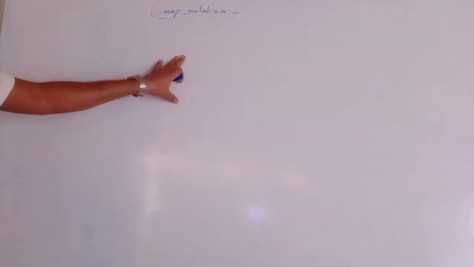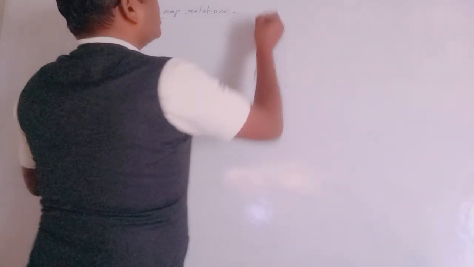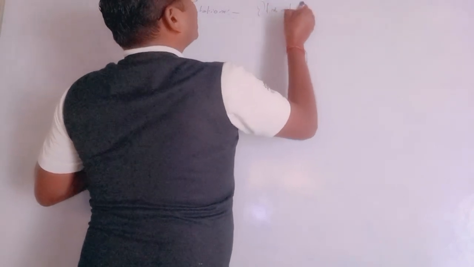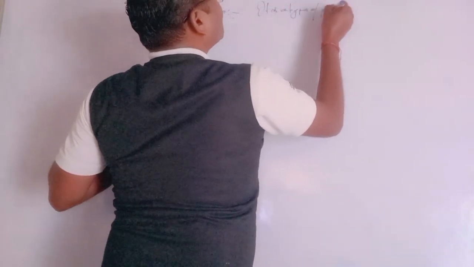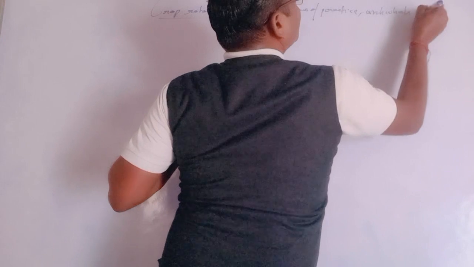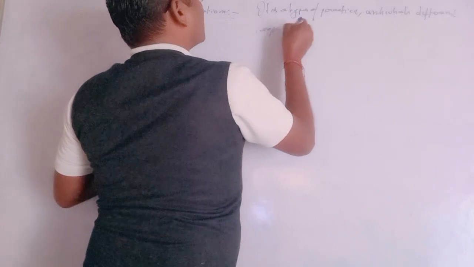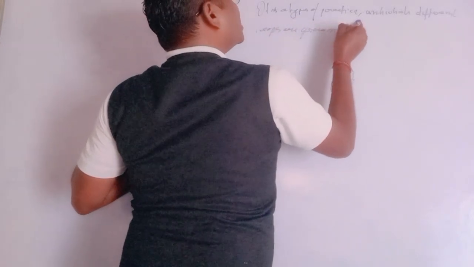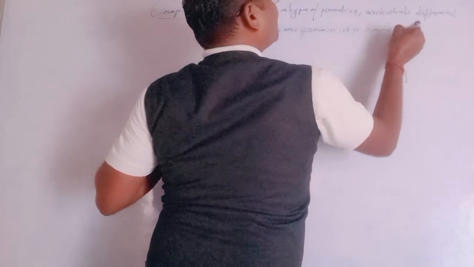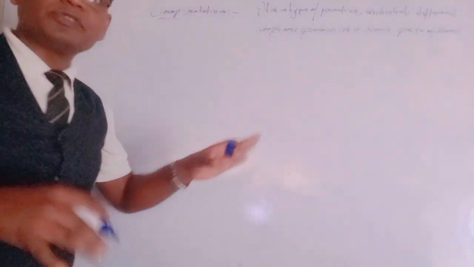Rotation means it is a type of practice in which different crops are grown on the same piece of land.